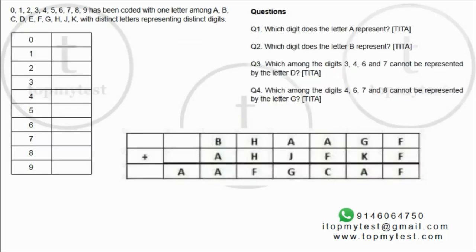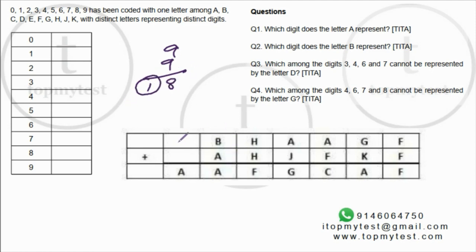Okay, so let me just tabulate this. You can do this without this also, but I'm just writing it down for explanation purposes. Okay, now we know it's a 6-digit number, so A cannot be 0. It will not be a 6-digit number at all. Right, now a carry can be only 1. When you add two one-digit numbers, the highest one-digit numbers are 9 and 9, 18. The maximum carry will be 1.